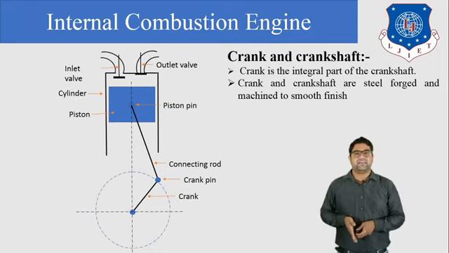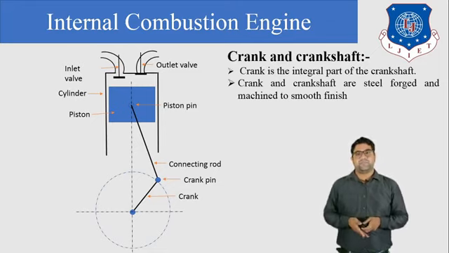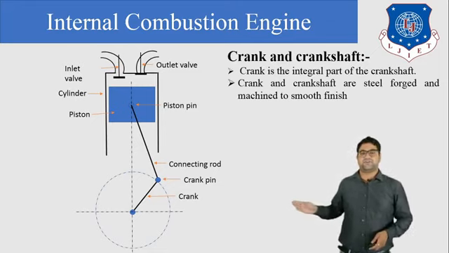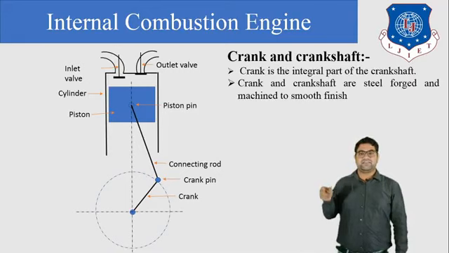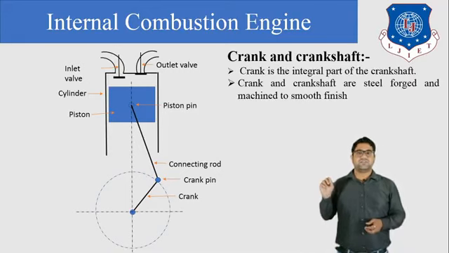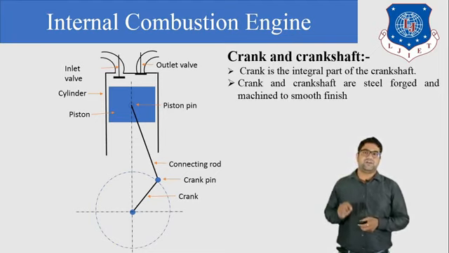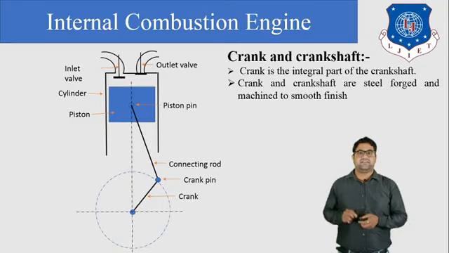Next is the crank and the crankshaft. Here you can see from the figure that the crank is doing the rotary motion. The axis about which the crank is doing this rotary motion is known as the crankshaft. So we can say that the crank is an integral part of the crankshaft, and the crank and crankshaft are steel forged and machined to a smooth finish.